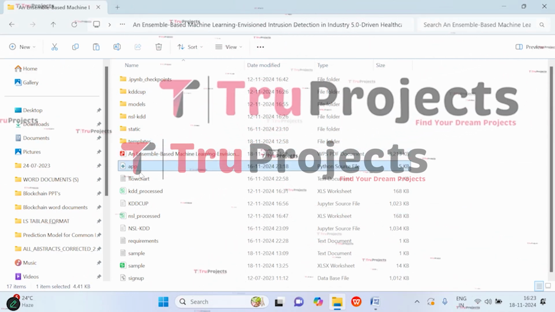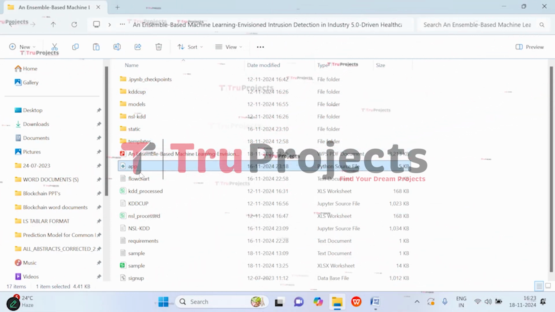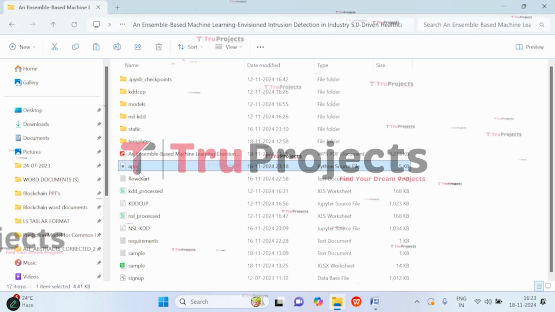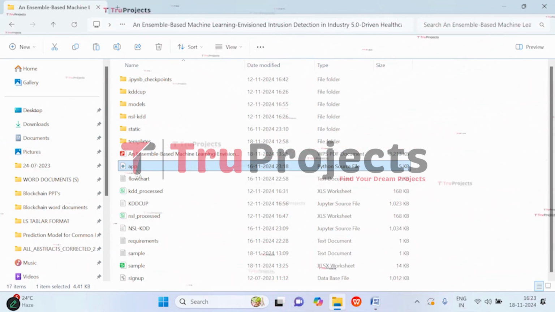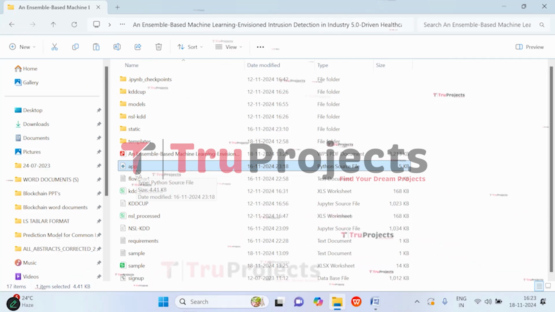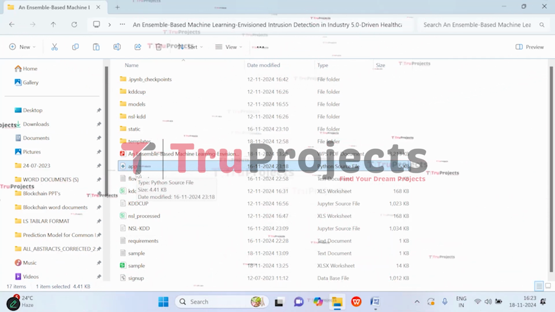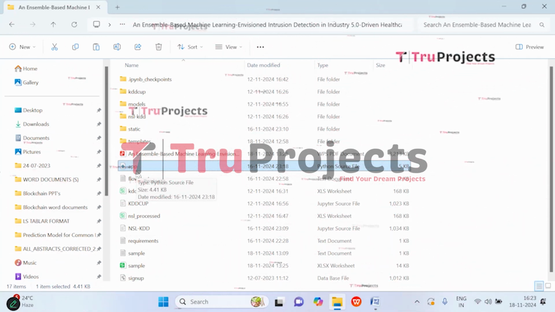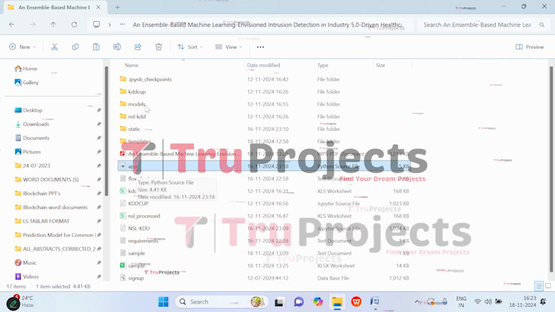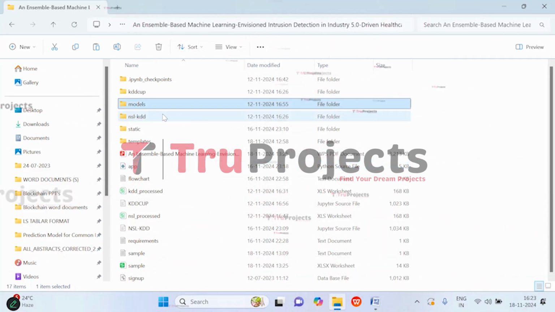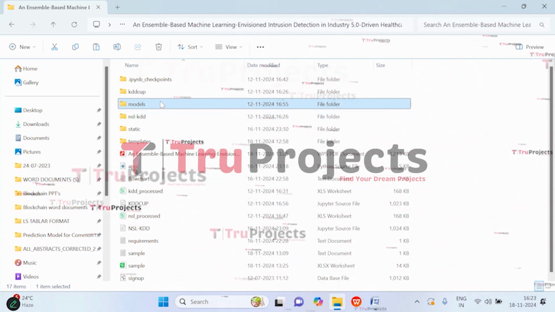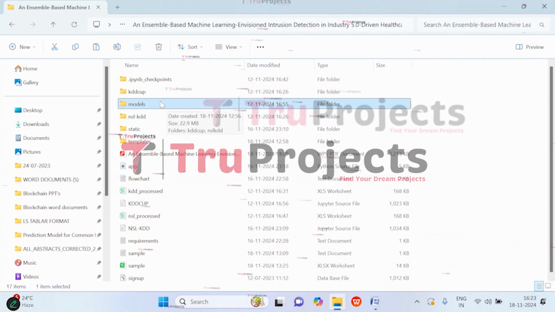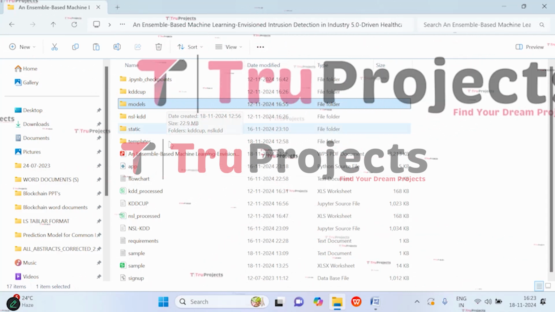And here we have the app.py file. This .py file contains the information related to the front-end logic of the project. It includes code written in Python that handles server-side operations such as processing user requests, interacting with the database, and generating dynamic content to be rendered in HTML templates. And here in this models folder, we have the model files that contain the algorithm information which will be loaded into the project code during runtime. In this, we will be having .h5 files, numpy files, and pickle files.